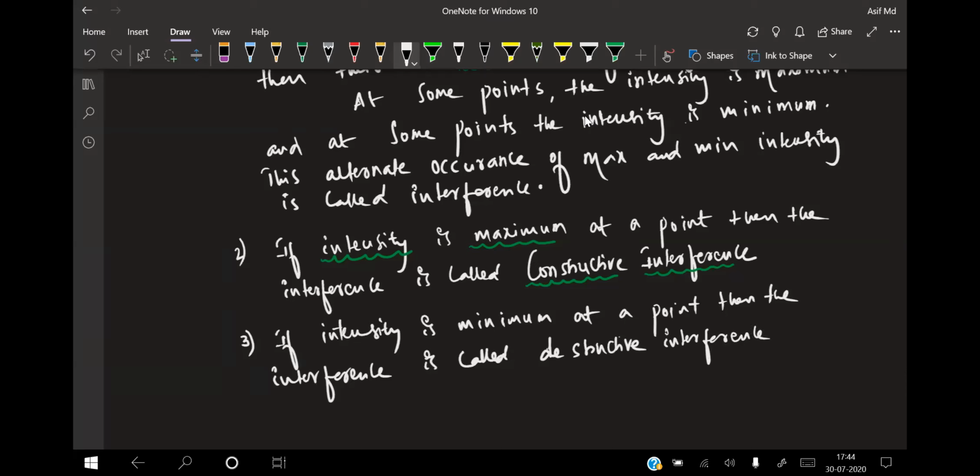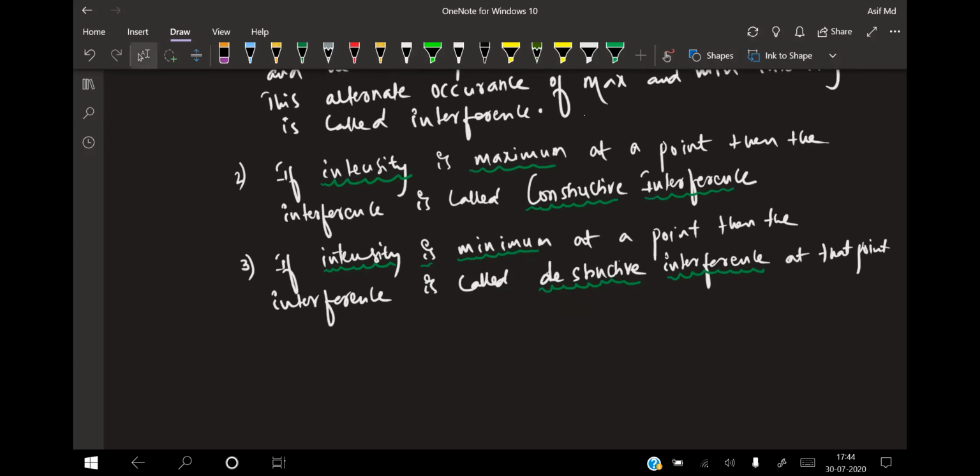If the intensity is maximum, it is constructive. If the intensity is minimum, it is known as destructive interference. Is that point clear for everyone?